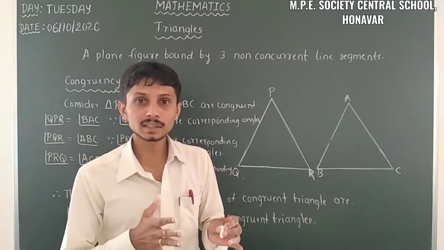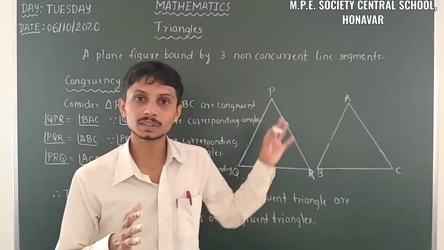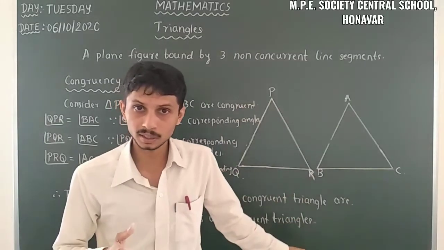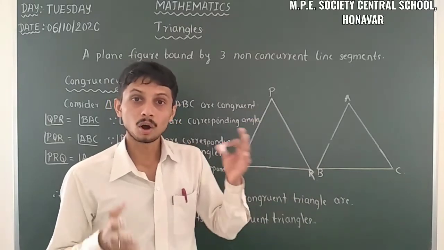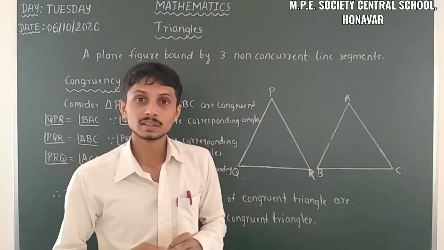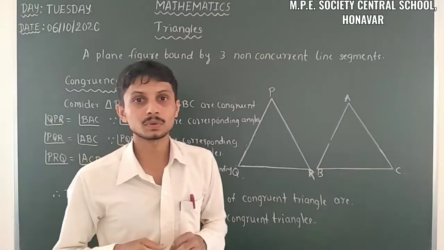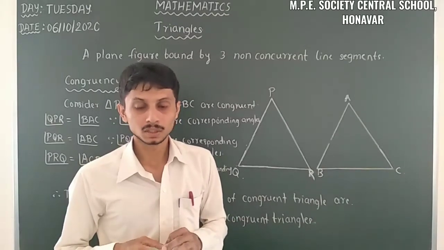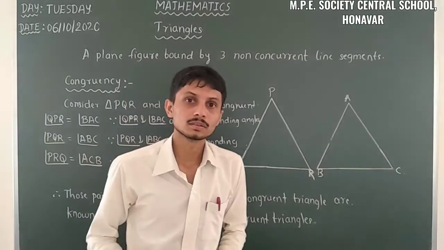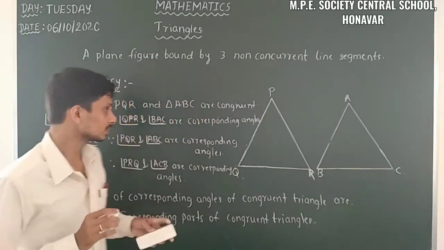So in that case you have to be aware of these things: what are the corresponding angles, what are the corresponding sides, how can we take the corresponding sides and the corresponding angles. Finally I will tell you one more case.